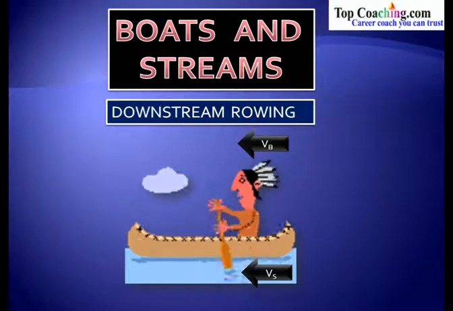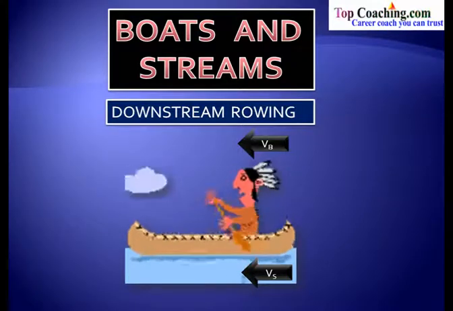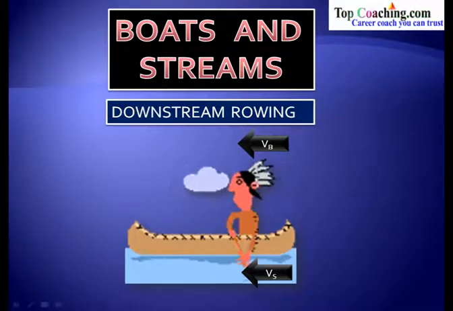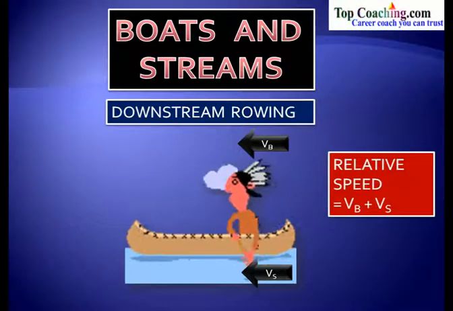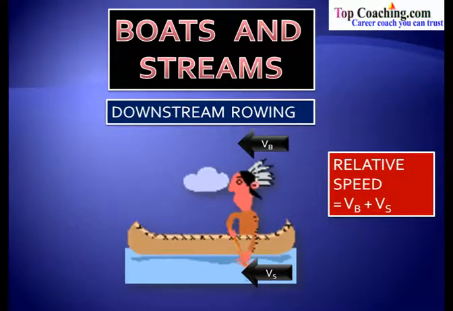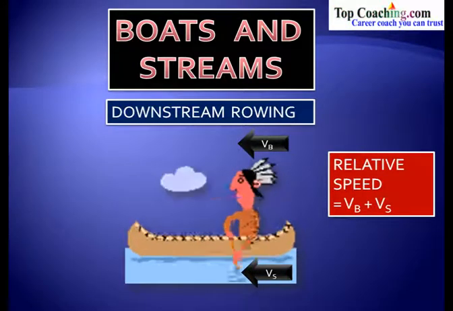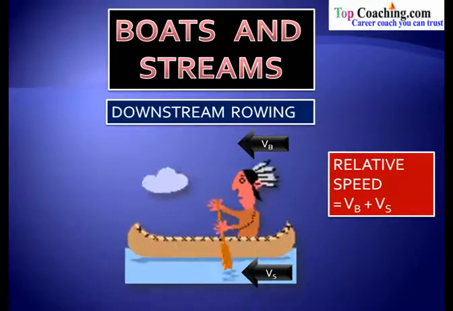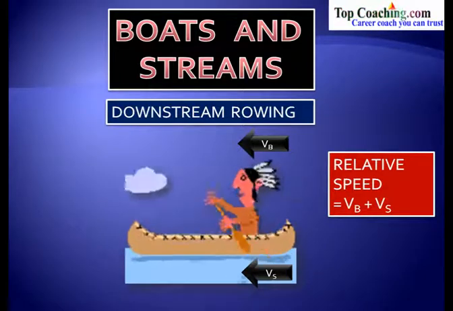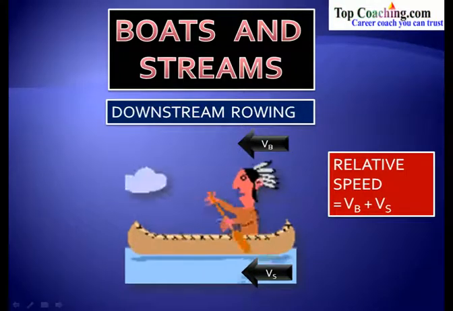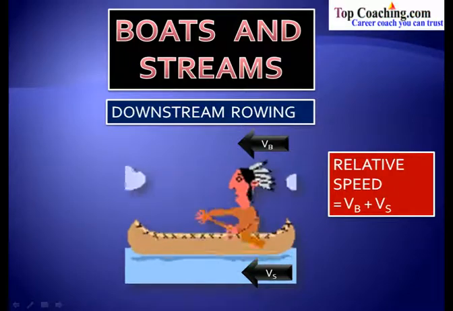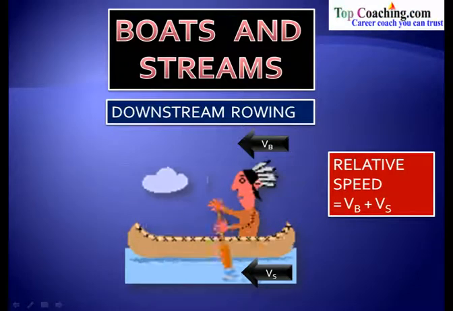Note that in downstream rowing, the directions of the boat and the stream are the same. They move in the same direction. So in this case, the relative speed would be Vb plus Vs. Now why are they being added? This is because if the water moves in the same direction as the boat, it will carry the boat forward, so it will not resist the boat. In fact, it is going to supplement it. It is going to add an additional speed to the boat, and so the net speed becomes Vb plus Vs, that is the speed of the boat and the speed of the stream. So this is the downstream rowing.